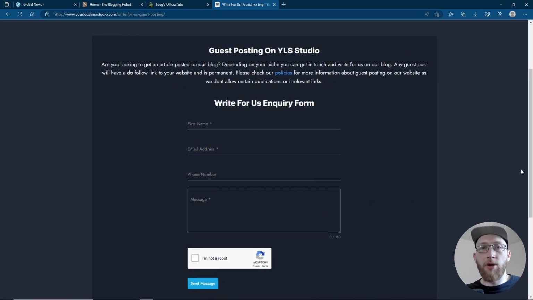And finally, guest posting. This is going to be a way that you can let others post onto your website but charge a fee, like an administration fee, for putting up the post for them. The reason for this is if you have a high traffic site, a high domain authority site, people are going to want to advertise on there.